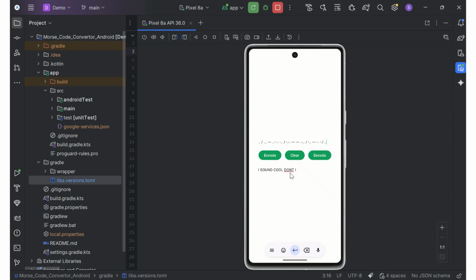Well, it doesn't give the question mark sign, but it basically gave the correct sentence.